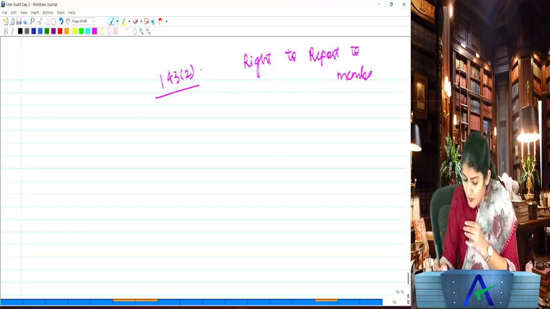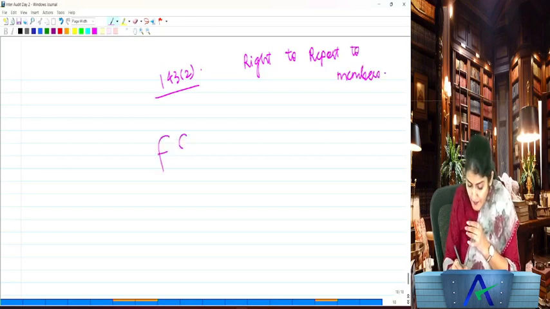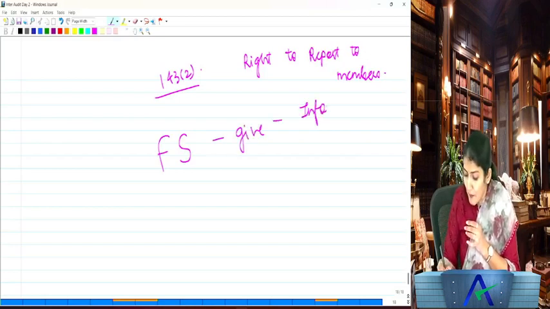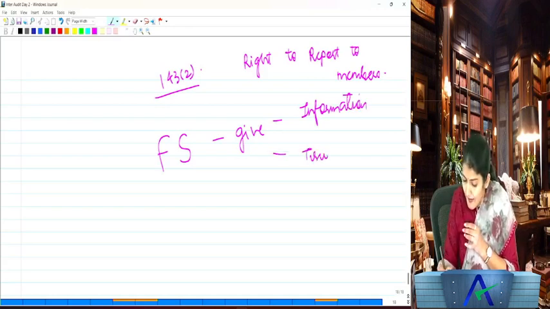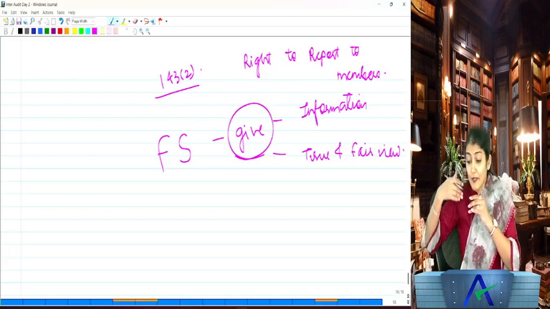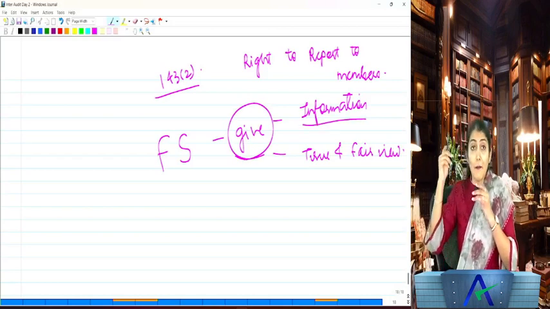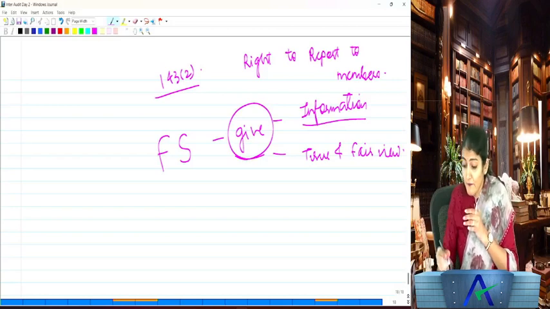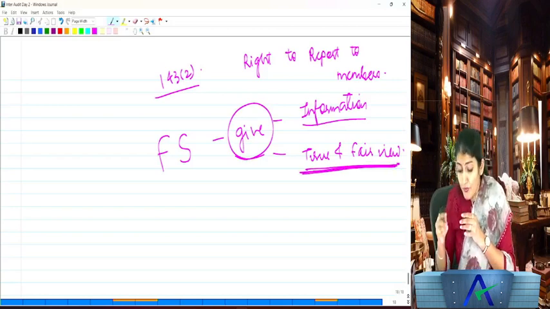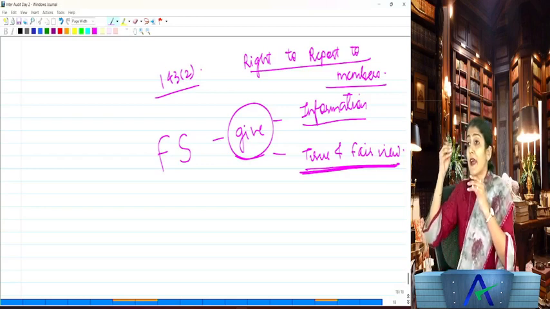And what does he need to report to the members? One, whether the financial statements give the information required by the Act in the manner so required. And second, whether the financial statements give a true and fair view. So two points over there. Right to report to the members on the accounts examined by him.